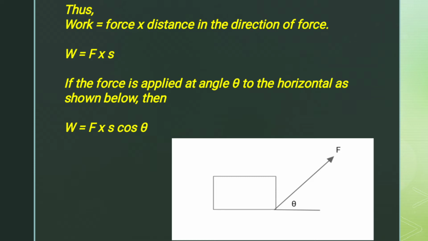If the force is applied at an angle theta to the horizontal, then the work done is given as force times distance times the cosine of the angle it makes with the horizontal. You can see that from the diagram below.